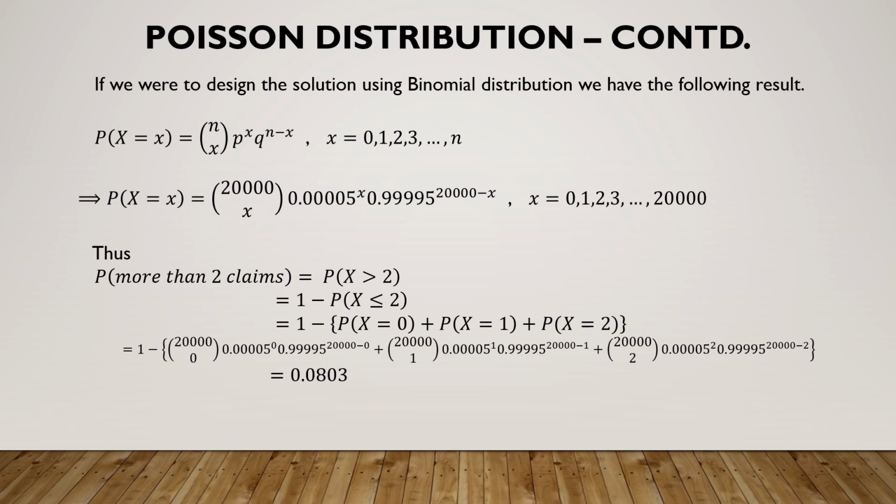If the same problem had to be solved by the binomial distribution, look at what would have happened. N is 20,000, P is 0.00005, and Q is 0.99995. By directly using the same methodology, we find that we get 0.0803, which exactly coincides with the Poisson approximation for the probability. Now, does it indicate that a problem can be solved alternatingly with the Poisson distribution and binomial distribution? Please hold your thought. In this particular problem, it was possible. I can give you the reason for that.